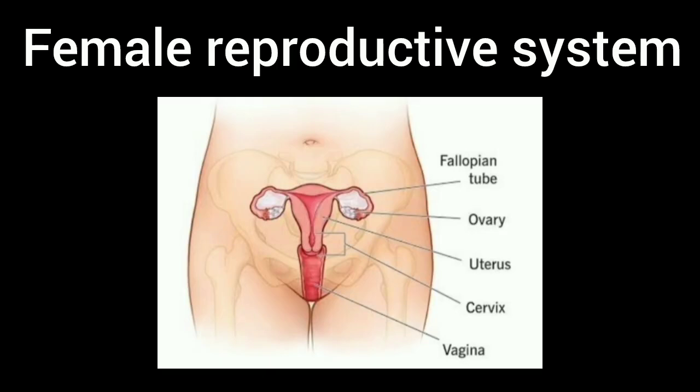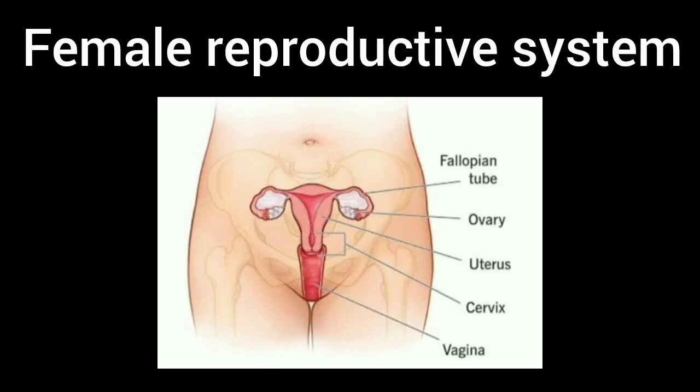Next, the female reproductive system. In the female reproductive system, we see the fallopian tubes, ovary, uterus, cervix, and vagina. First, the ovary. The ovaries are sac-like structures present on both sides of the uterus. These ovaries produce eggs every month. In one month, one ovary produces the egg. In another month, the other ovary produces the egg.